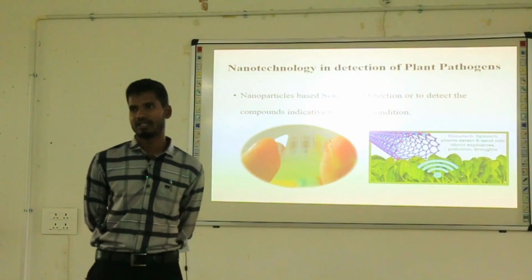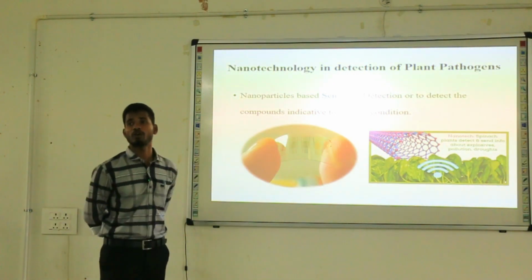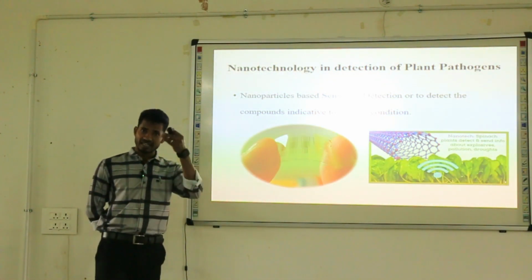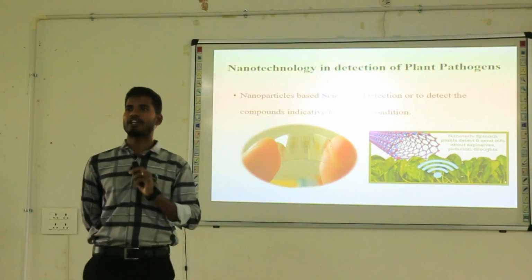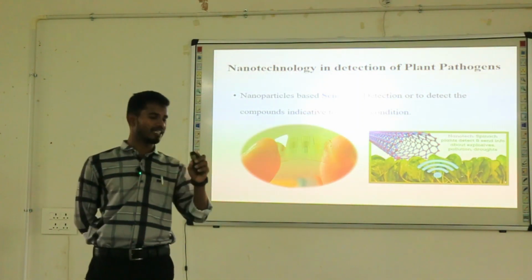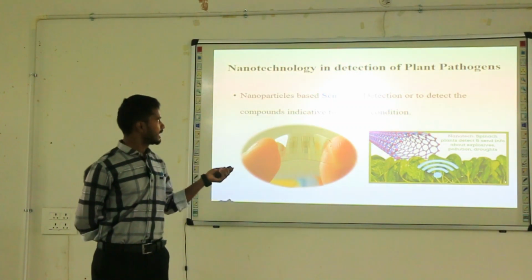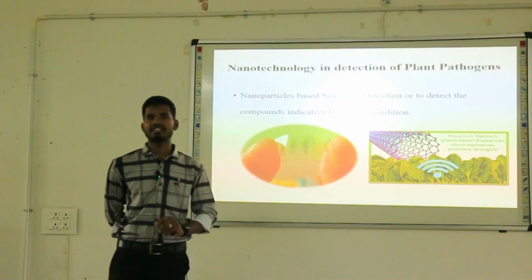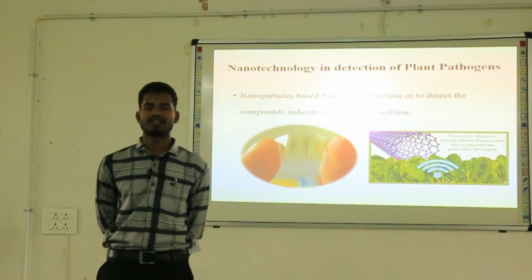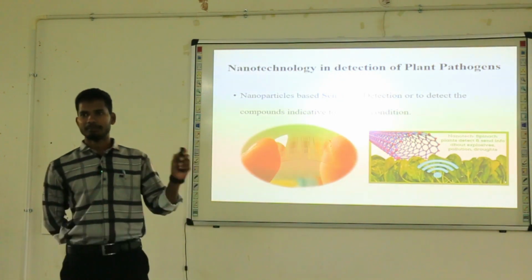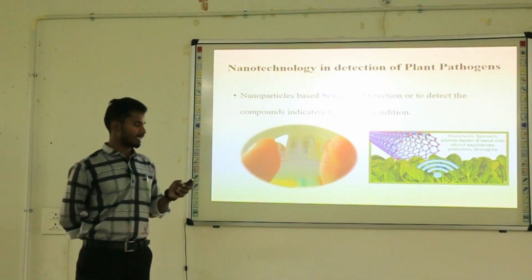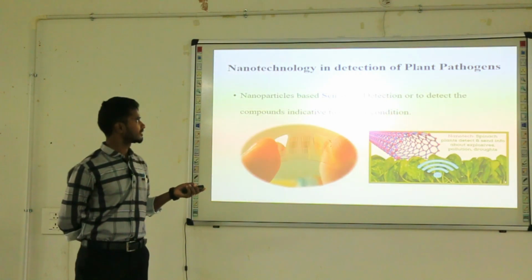Nanotechnology in the detection of plant pathogens. By using nano-based sensors, we can detect plant pathogens or phytopathogens, or we can detect the compounds indicating the disease condition, that is ethylene, jasmonic acid, salicylic acid. These are the defense mechanisms present in plants.